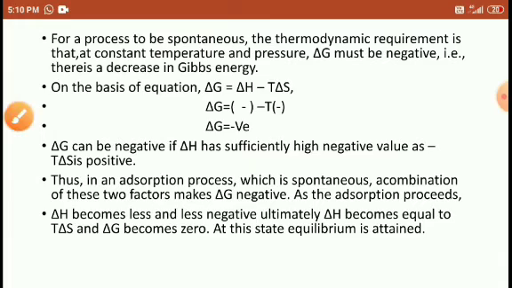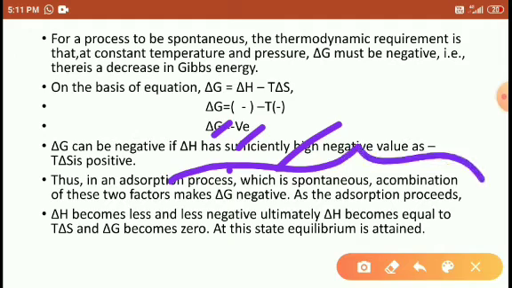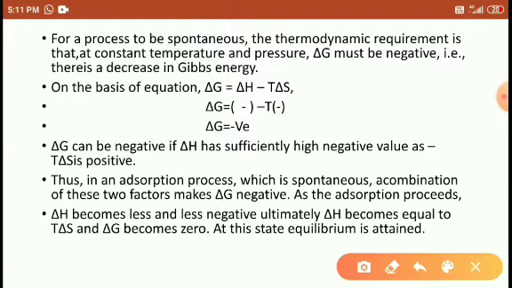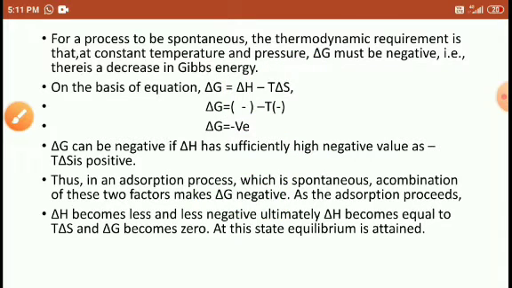For this process we don't need any extra energy or activation energy. We don't need any external forces, external temperature, external pressure, or activation energy. It occurs spontaneously by itself. So these two factors make delta G negative: delta H is negative, enthalpy decreases, entropy decreases, so delta G is also negative in the adsorption process.